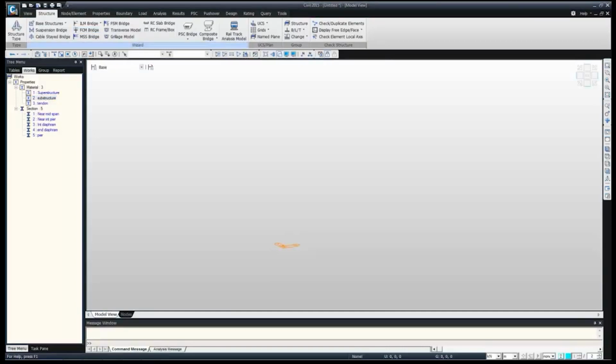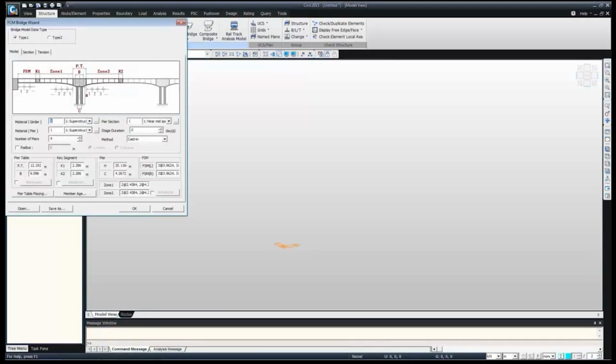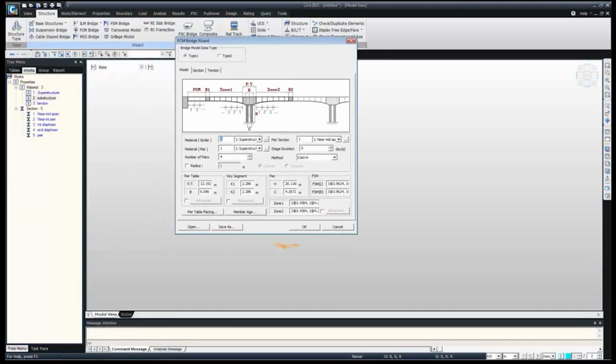So we can directly click FCM bridge. If we open here, we can see there's a self-explanatory image, as it's showing at the left. First, the fully staging method FSM starts, then finally K1, which is segment 1, a key segment, which is meeting the segments coming from the pier. Then this is zone 1, which starts from the pier.